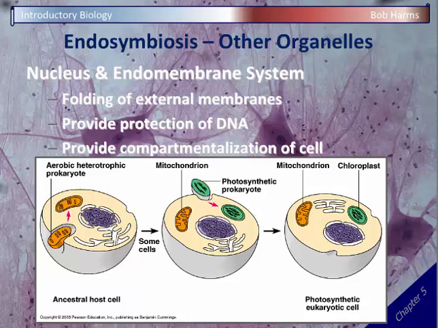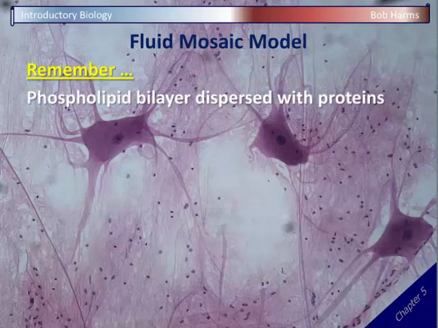So here we have our endosymbiosis as a whole. It starts with mitochondria. Those bacteria were the first taken in and became the mitochondria. Once that happened, the membrane folding started to close in the nucleus and form the endomembrane system. And then plant cells had a second round of endosymbiosis where they took in a photosynthetic cell, and that eventually became a chloroplast. So that's the idea of endosymbiosis, one of our major topics today. The other major topic is cell transport.